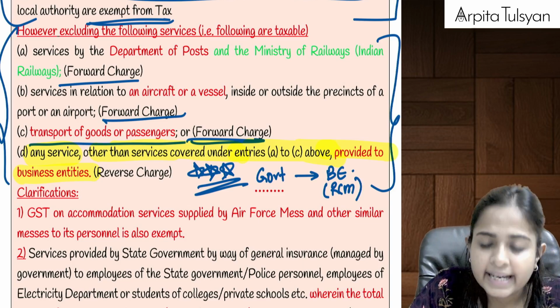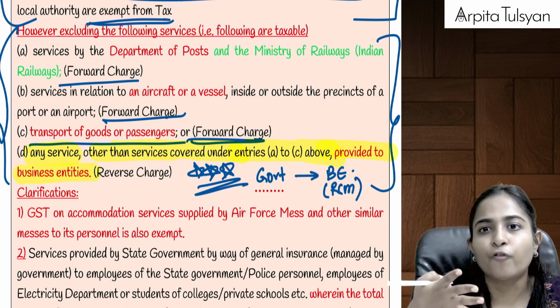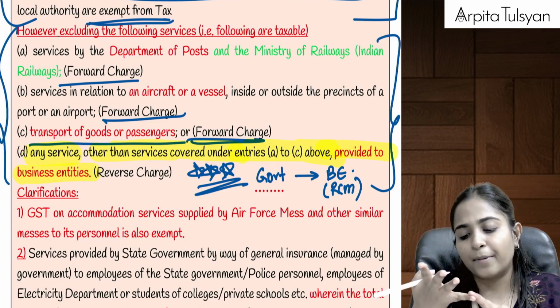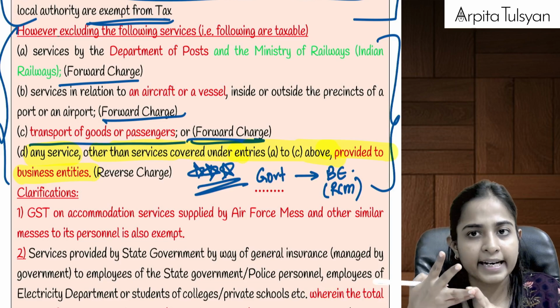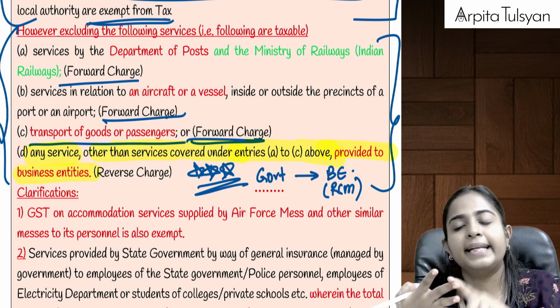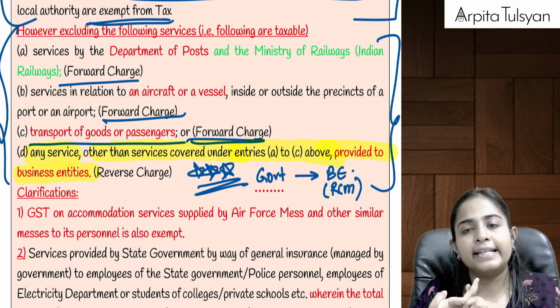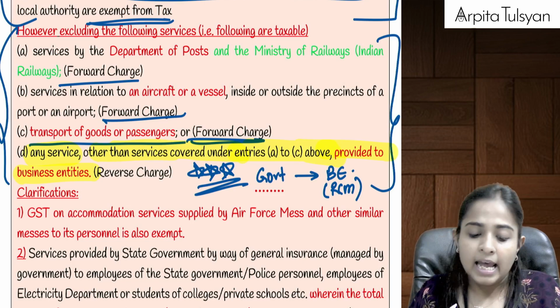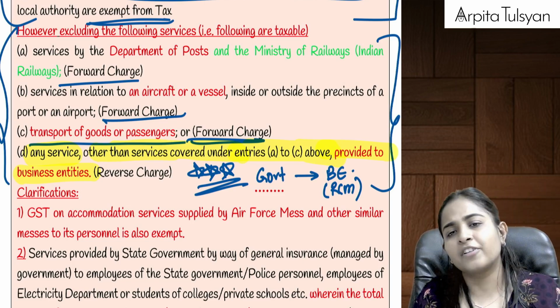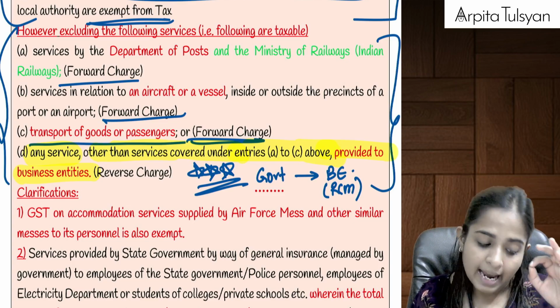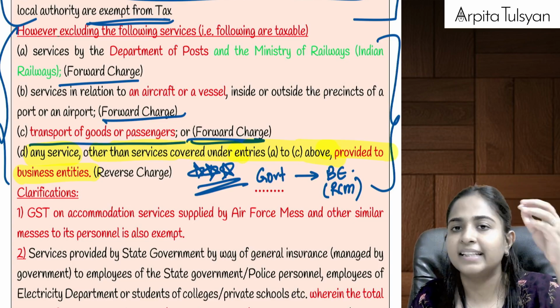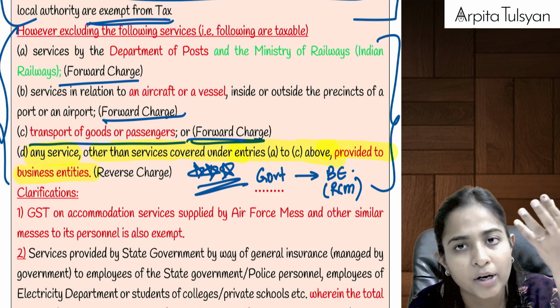So can we say anything other than these four? Anything other than Department of Post and Ministry of Railways, anything other than services in relation to aircraft or vessel, anything in relation to transportation of goods or passengers, or any services provided to a business entity. Apart from these four, every service provided by government is going to be exempted. If it is exempted, then we don't have to think whether it is RCM or FCM.